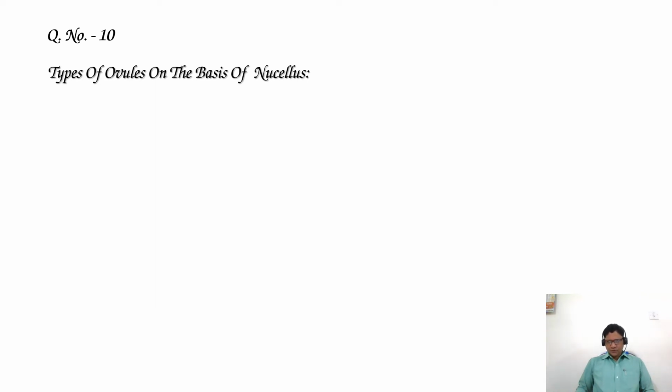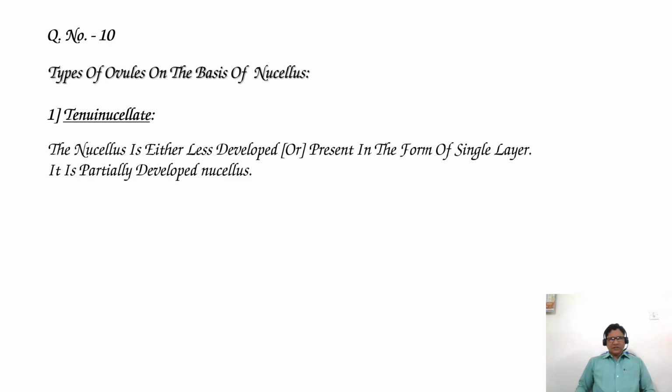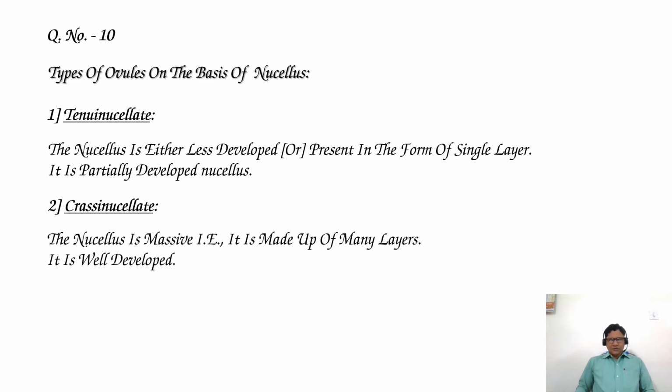Let's know the types of ovules on the basis of nucellus. There are two types. One, tenuinucellate: the nucellus is either less developed or present in the form of a single layer, that means partially developed nucellus. And second type, crassinucellate: the nucellus is massive, made up of many layers and well developed.